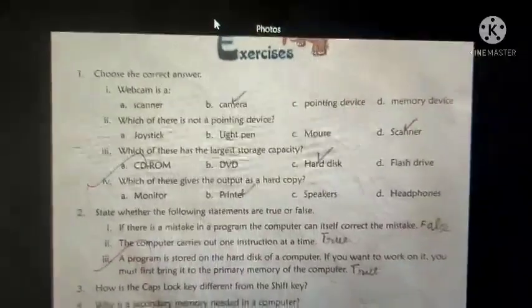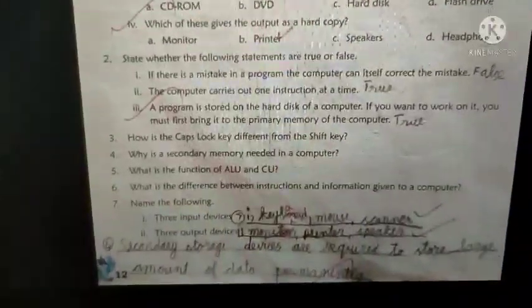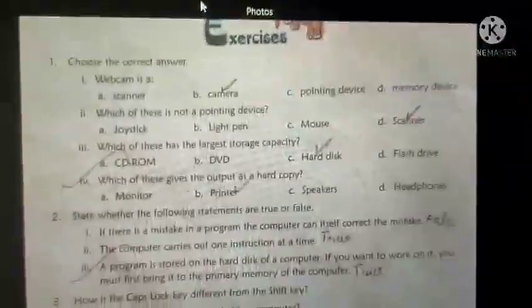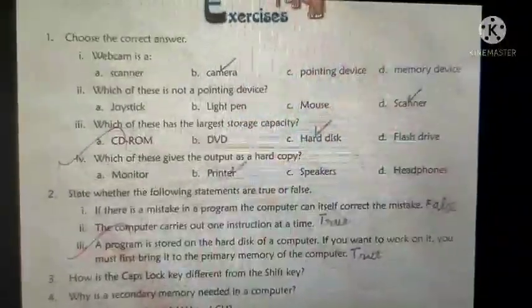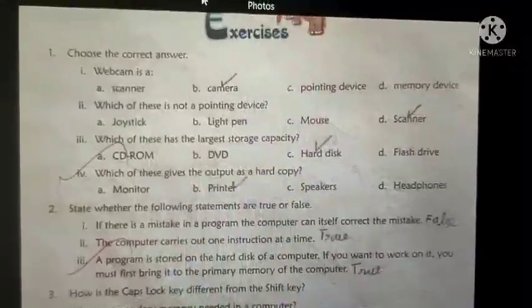Today we are going to see the book back of chapter 1. Everyone open page number 12. Take your pencil, that is so necessary. Since we are going to write the book back answers, take your pencil and eraser. First one, choose the correct answer.